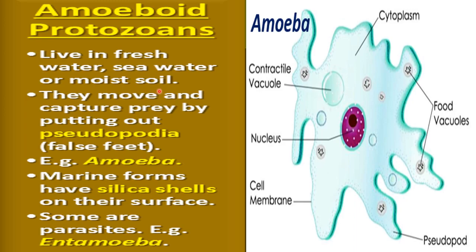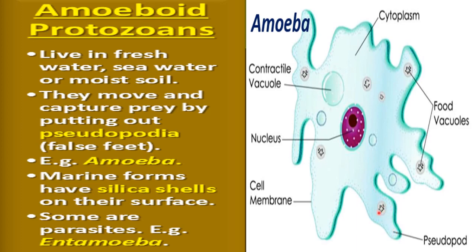So what is their habitat? They can be found in fresh water like river or pond. They can be found in marine water like sea, or these can be found in moist soil. They move and capture prey by putting out pseudopodia. So these feet-like structure present here, as you can see, these are called pseudopodia. Pseudopodia means false feet. Pseudo means false, podia means feet. So these are called false feet of the amoeba. Okay, and with the help of these false feet, amoeba capture their food.